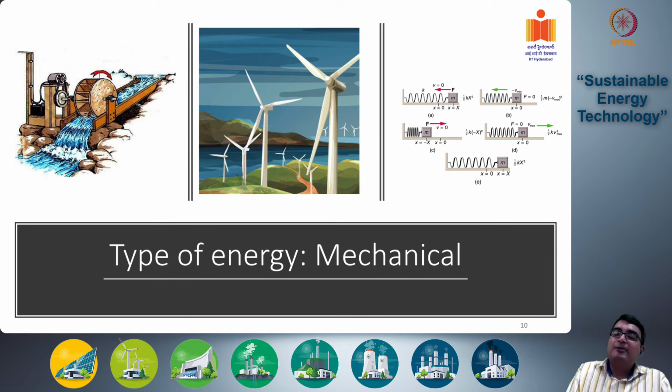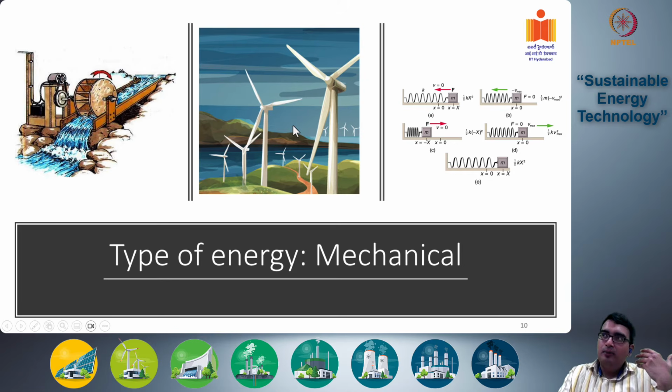Finally, we also discuss mechanical energy. These are very common forms of energy. For example, the kinetic energy of water. As water flows, the motion of water produces kinetic energy, which you can harness in a medieval water wheel, or in a modern hydroelectric power system. The motion of water is converted to rotational motion of your blades, of your turbines, which generates electricity or can pump water, whatever you want to do.